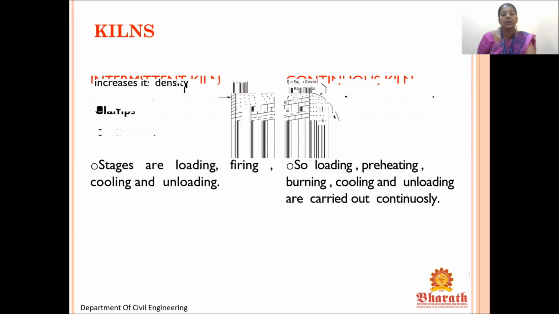We have kilns: intermittent and continuous kiln. In the intermittent kiln, the operation of burning of bricks is not continuous, whereas in the continuous kiln, the operation of burning of bricks is continuous. Here the stages are loading, firing, cooling and unloading. Here loading, preheating, burning, cooling and unloading are carried out continuously.